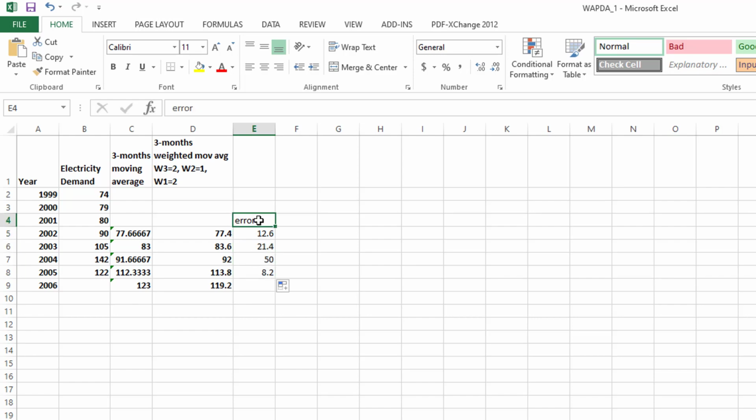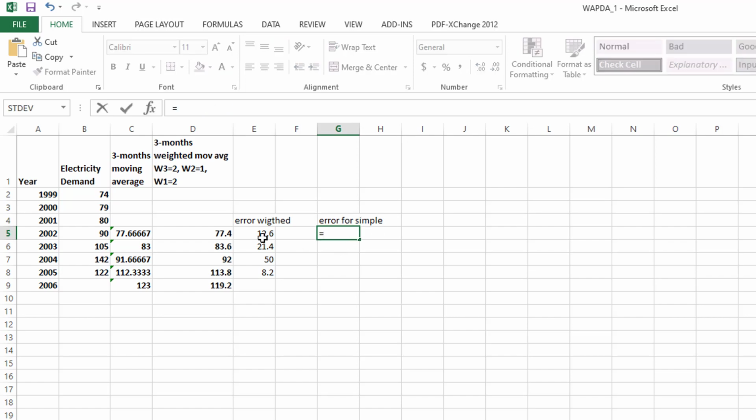This is the error for weighted. Okay, let me calculate the error for simple. For simple, it is equal to actual, this, minus this, the 3-month moving average. Drag it down.